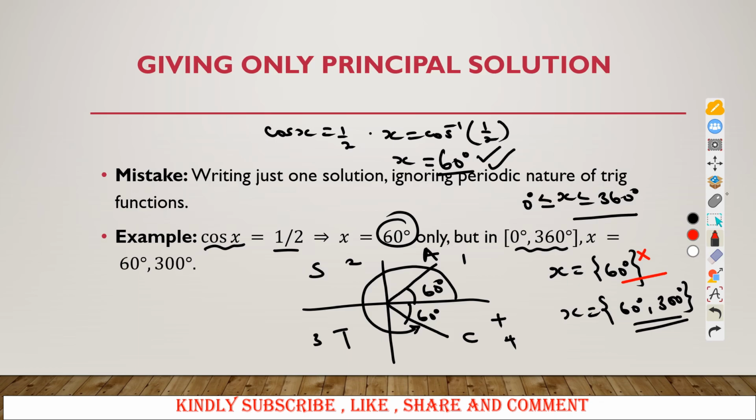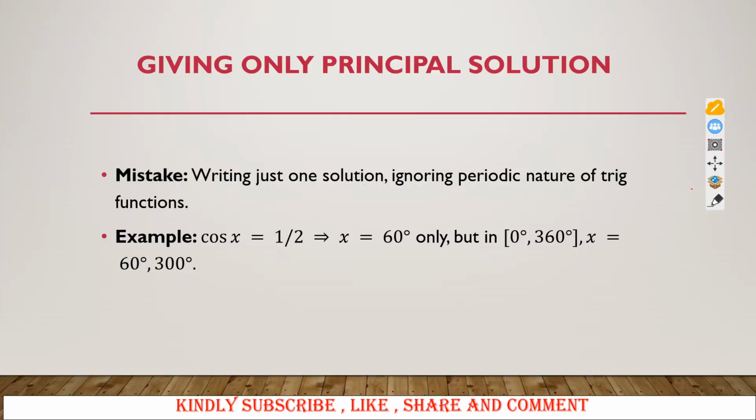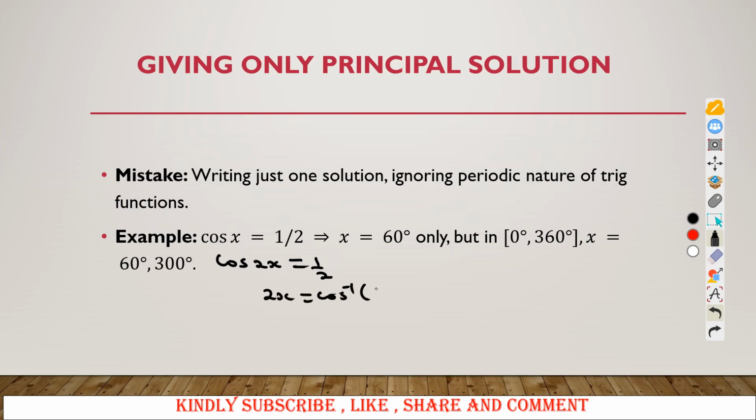And also, before we leave this, it is important to talk about the intervals. So you are given cos of x equaling to this, but this angle here can change. Maybe you have cos of 2x which is equal to a half. So when you get 2x here, it will be cos inverse of a half, and you are getting your 2x as 60 degrees. Another common mistake: don't divide from here and get your x as 30 degrees, then put 30 degrees on the quadrants. That one will be wrong.